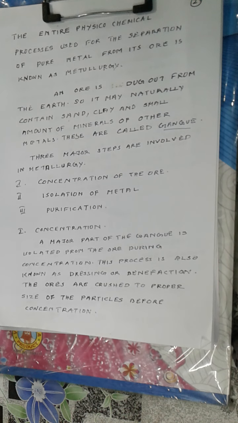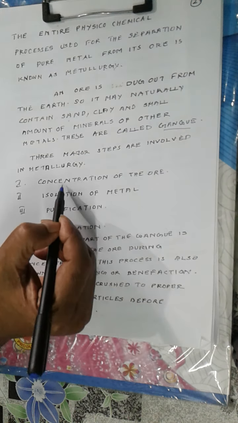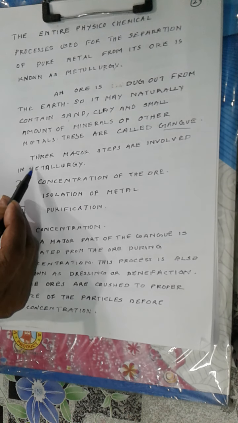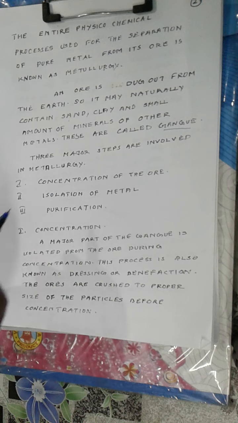The gangue should be separated from the ore first to isolate the metal. A maximum amount of gangue can be separated from the ore by physical as well as chemical methods. The separation of the gangue from the ore to a maximum extent is known as concentration of the ore. So metallurgy involves concentration of the ore, then isolation of the metal from the ore. That is the second process involved in metallurgy.